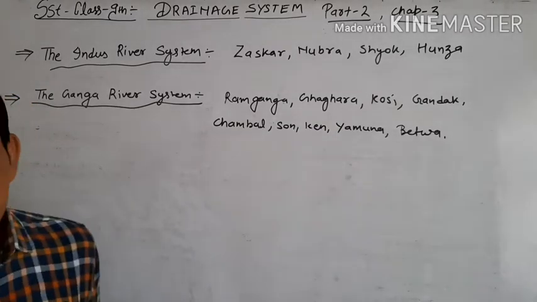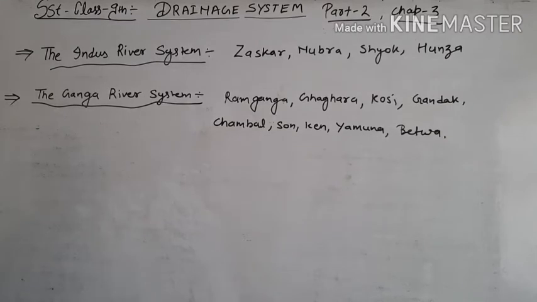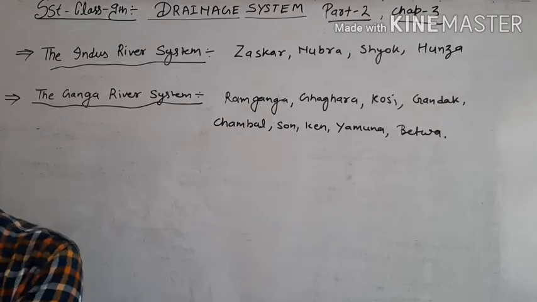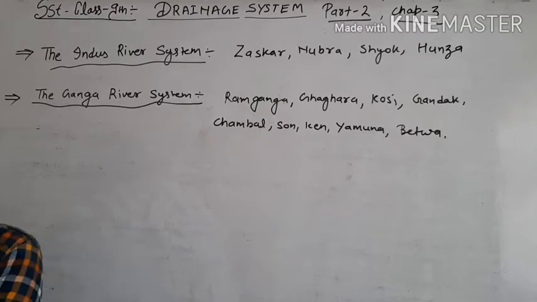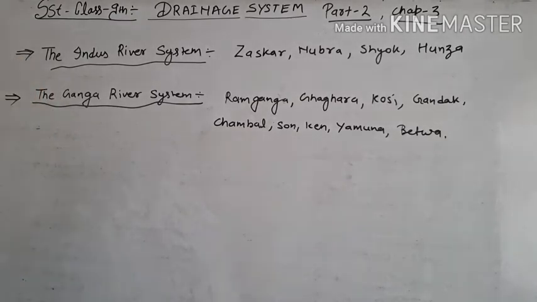Okay, students. Yesterday we studied the drainage system of India. You know that the drainage system of India is very big, and this is part 2 of your chapter video, chapter number 3, the drainage system of India.